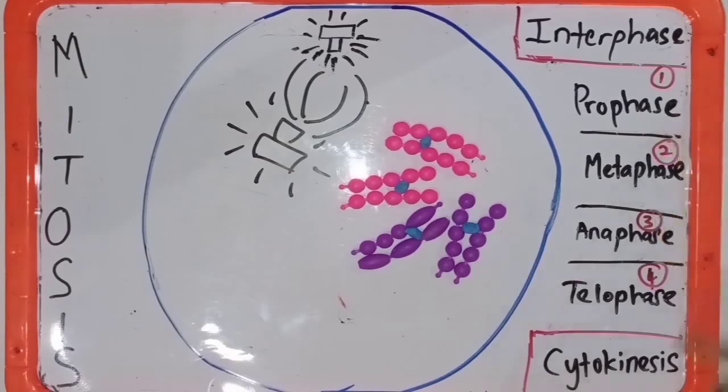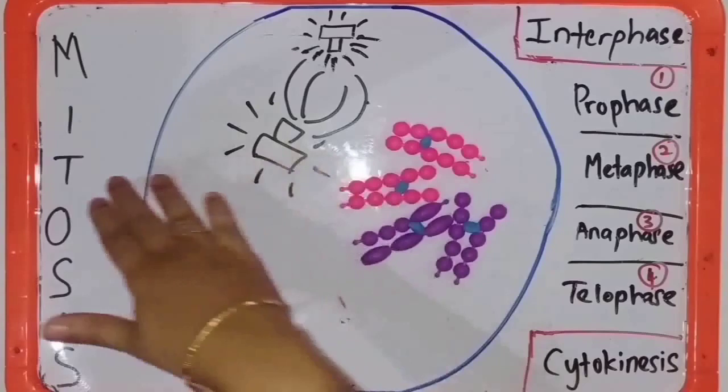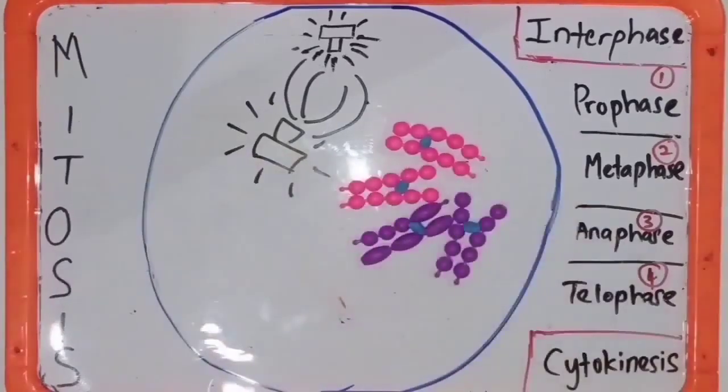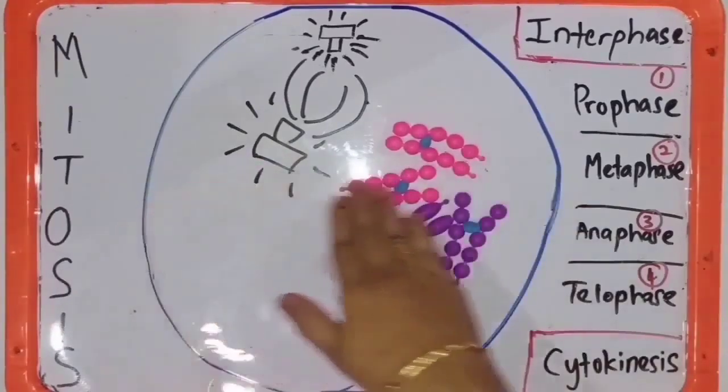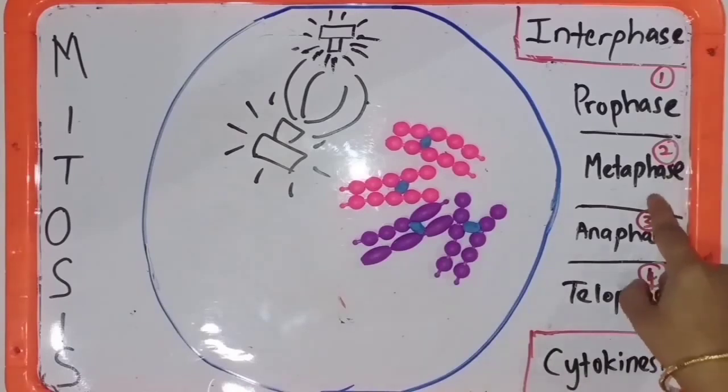Okay, next is the metaphase stage. During the metaphase stage, all the chromosomes line up along the metaphase plate. The metaphase plate is the middle of the cell. Before metaphase is prometaphase.